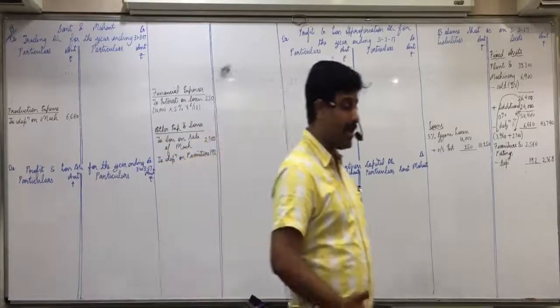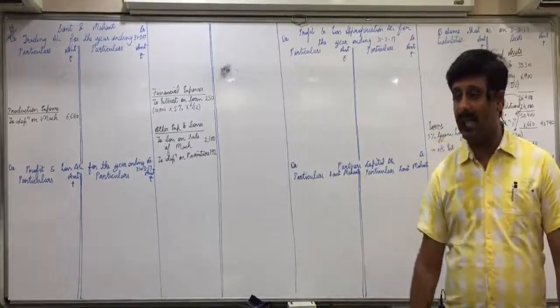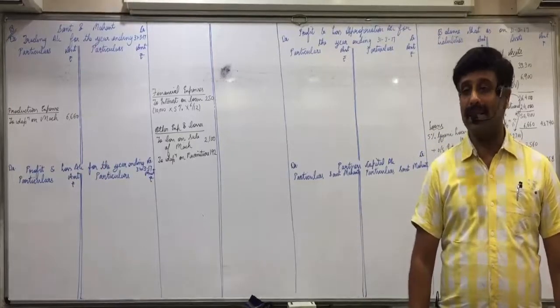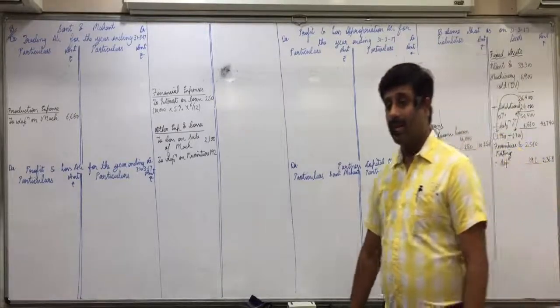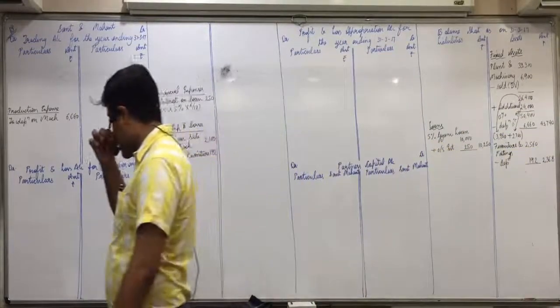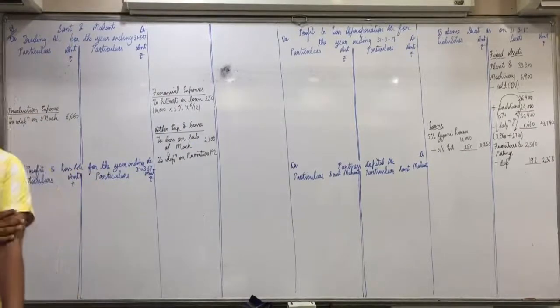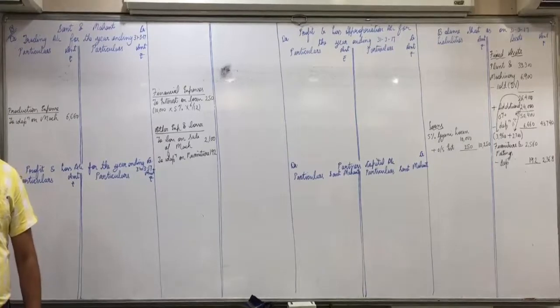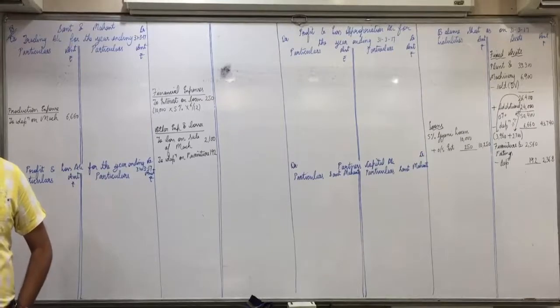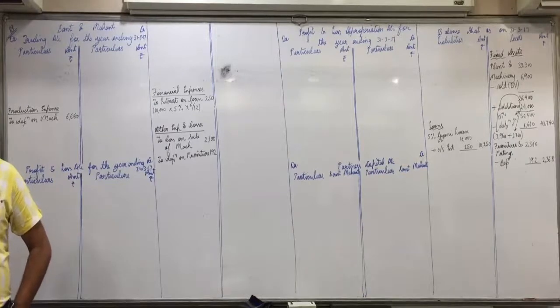All of you will increase the speed, okay? Because this time limit is only 11 exams. Normally in exams, 3 to 4 minutes for the format, 7 minutes around for all the adjustments, that will make it 10 minutes. Then 6 to 7 minutes for unticked items of trial balance, that will make it 16-17 minutes, and the last 2-3 minutes for balancing. Practically speaking, 7 to 8 minutes for adjustments is more than enough, because one adjustment requires 1 minute only. If you are completely clear with the effects, in exams one adjustment must be possible in 1 minute.